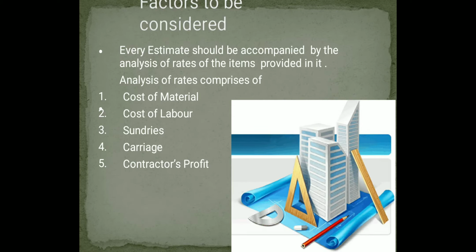So, what are all the factors to be considered? Every estimate should be accompanied by the analysis of rates of items provided in it. Analysis of rates comprises the cost of material, labor, sundries, carriage, and the contractor's profit.